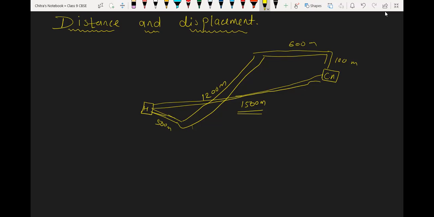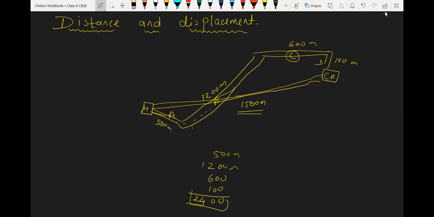So I had to visit every day by this path. Suppose this is path A, I am taking a distance of 500 meter. Then this is path B, from here I am taking 1200 meter. From path C, I am taking 600 meter. And from path D, I have to cover 100 meter. So if we add all these, we get 2400 meter of distance.